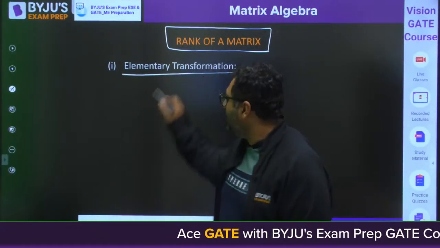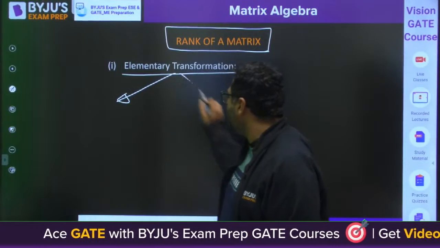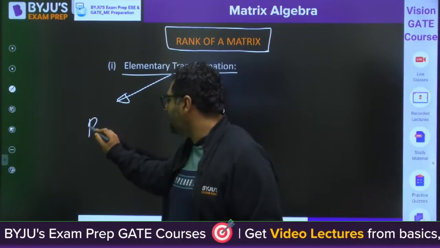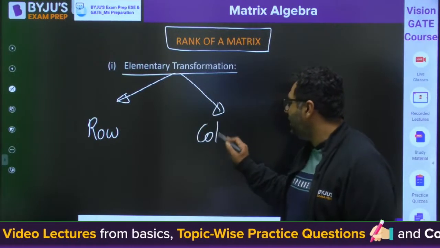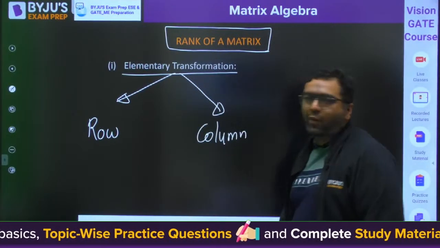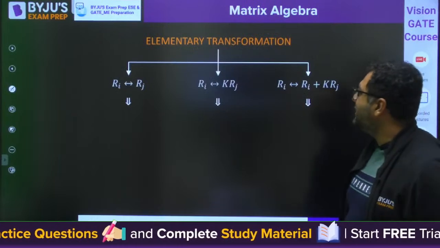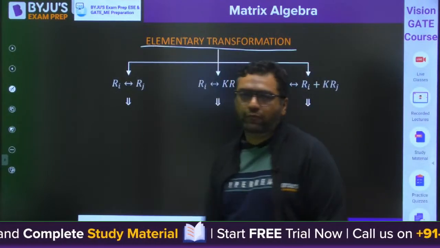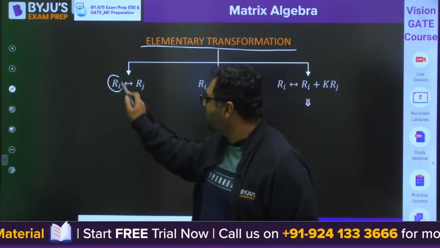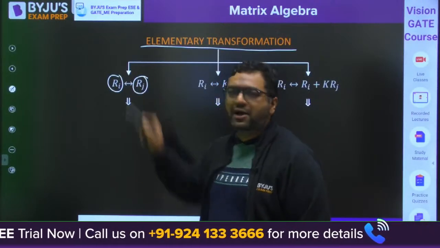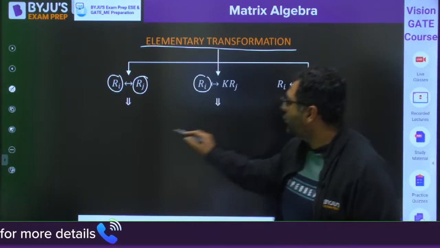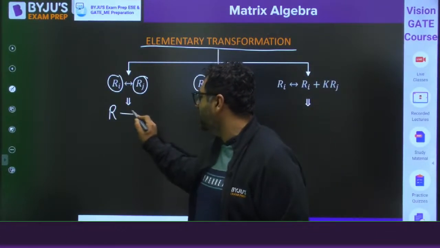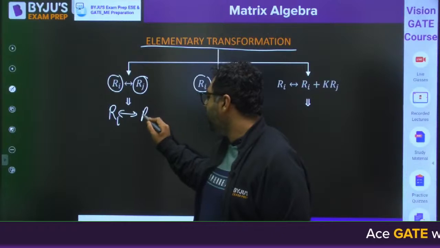So you have seen, I taught you at the time of determinants that we are having some row elementary transformations and some column elementary transformations. What are those? You can see the elementary transformations of row. Whenever you are interchanging two rows, Ri and Rj.